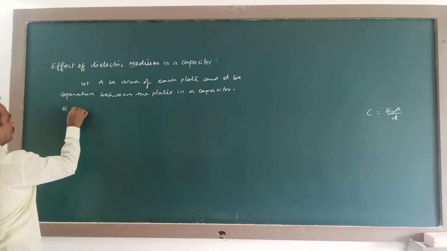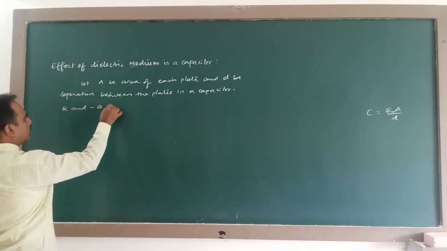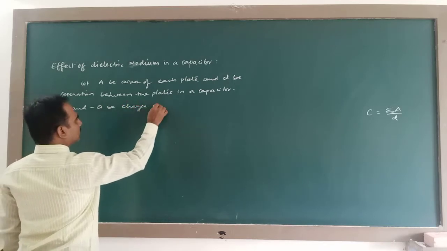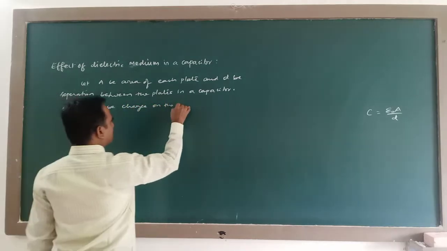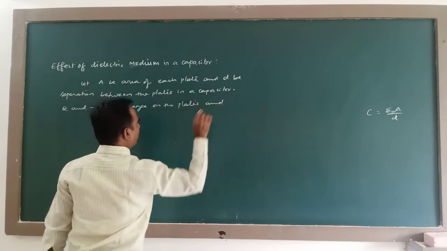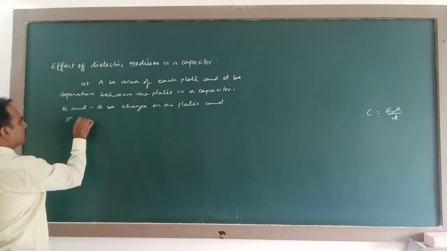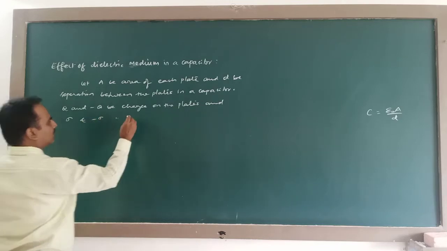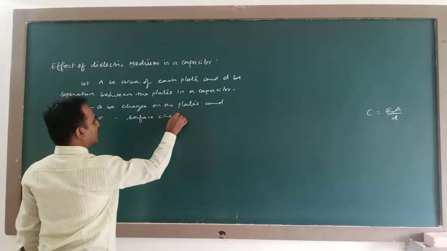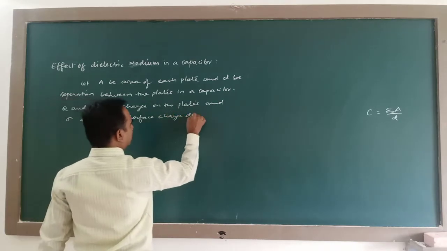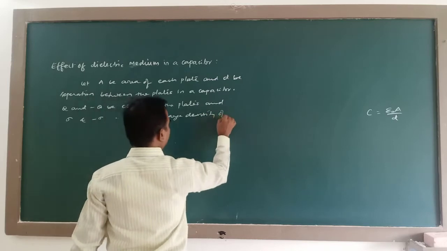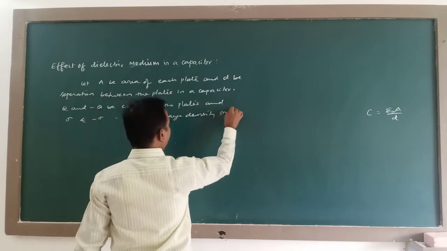Q and minus Q be charge on the plates, and sigma and minus sigma be surface charge density on the plates respectively.